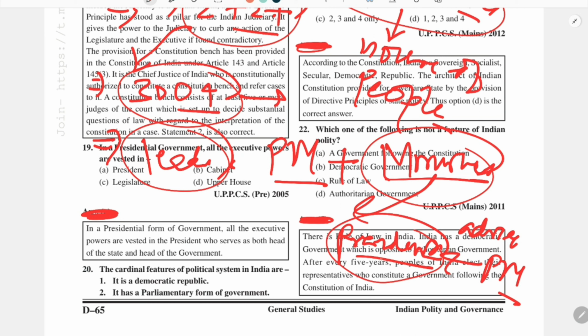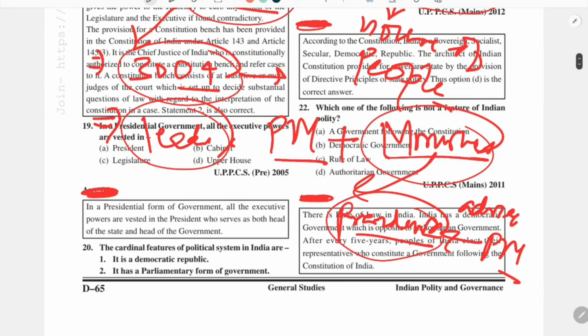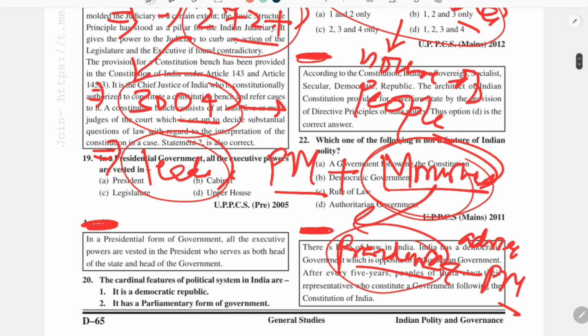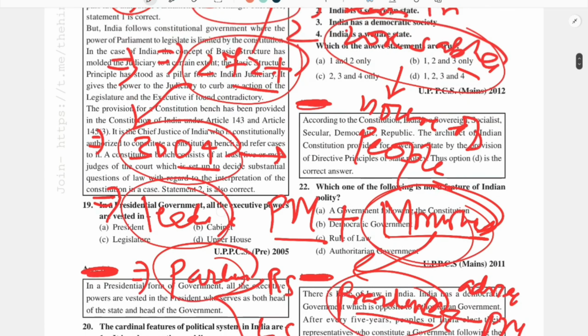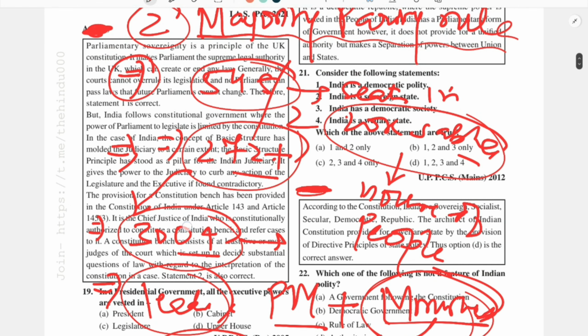So the prime minister advises the president on which persons he wants to put in his cabinet or in his council of ministers. I will explain that these ministers are members of parliament, either in Lok Sabha or Rajya Sabha. They can be members of both houses of parliament. A minister can be from either Rajya Sabha or Lok Sabha. So this is the basic meaning of majority party rule.